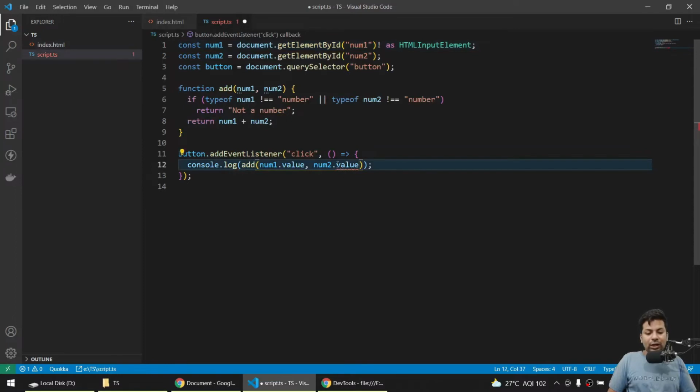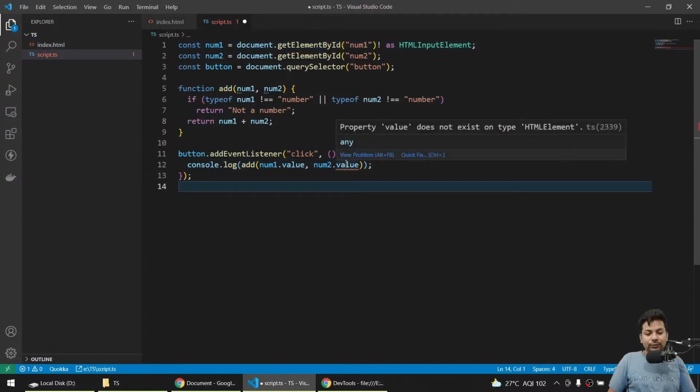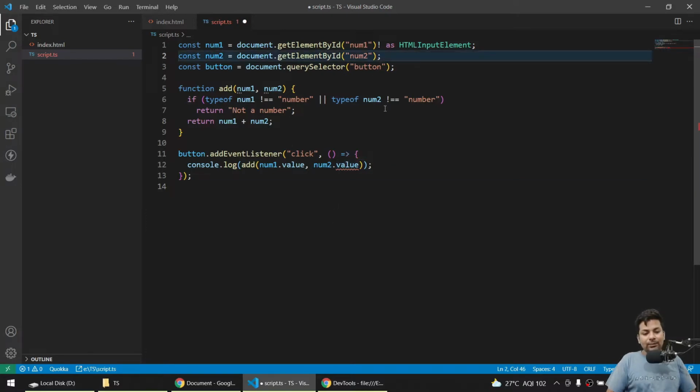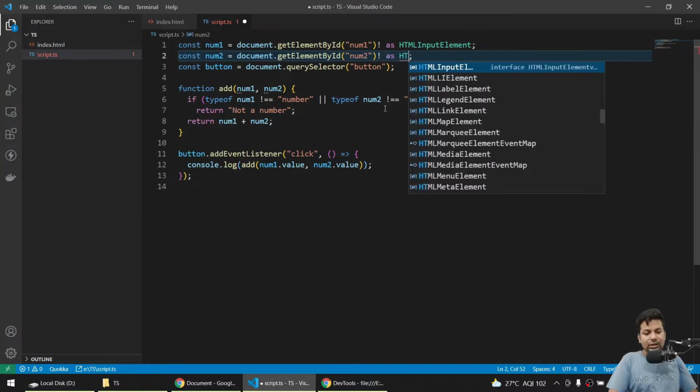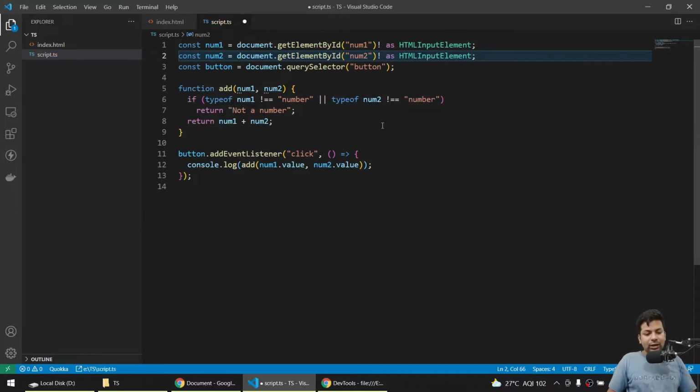Now for the second also it's showing the same error. Property value does not exist on type HTML element. Here also I'll say, okay, I'm sure of this is true, and I'll say it will be as a HTML input element. Now if I save it, you can see now everything looks fine, but there is one error.